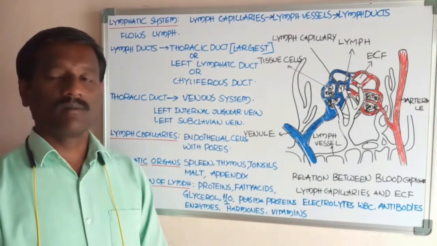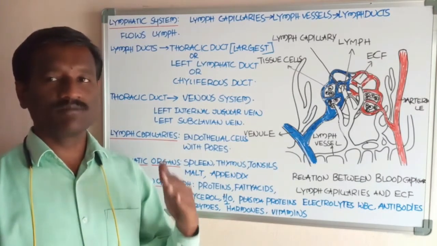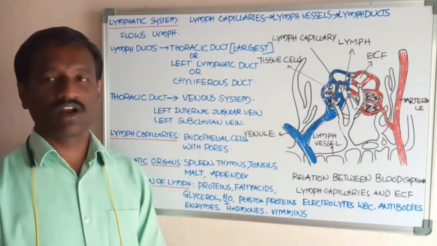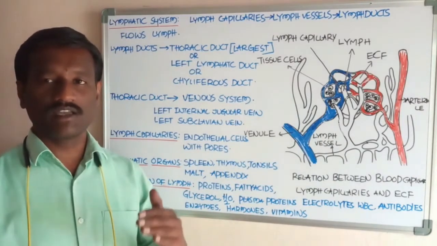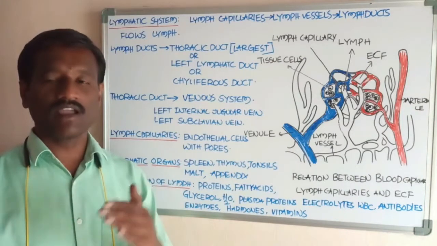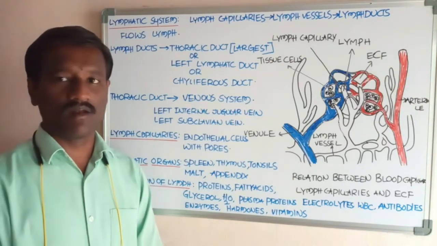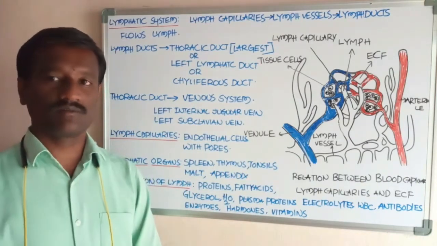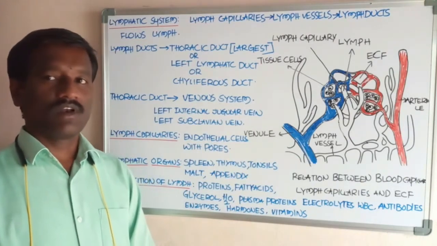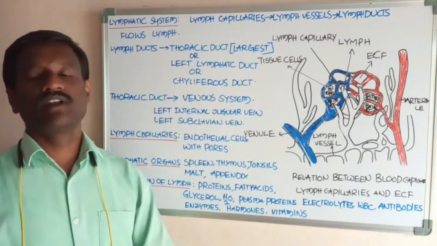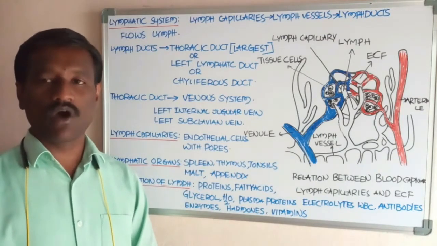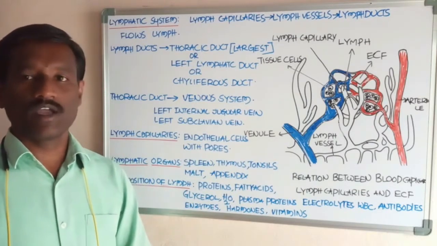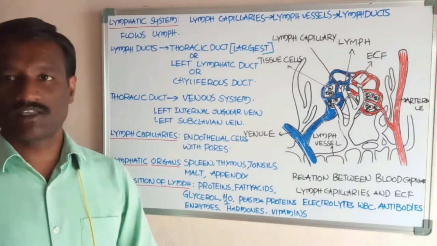Lymph also helps in transport of the fats in the form of the fatty acids and the glycerol via the lacteals of the small intestine. Lymph helps in destruction of the different microorganisms. Okay, students, this is an account about the lymphatic system.